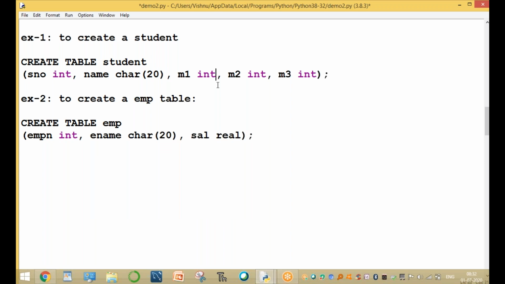Here M1 is integer, also only up to 3 digits, and M3 also only up to 3 digits. You can write it on the same line or another line, no problem.